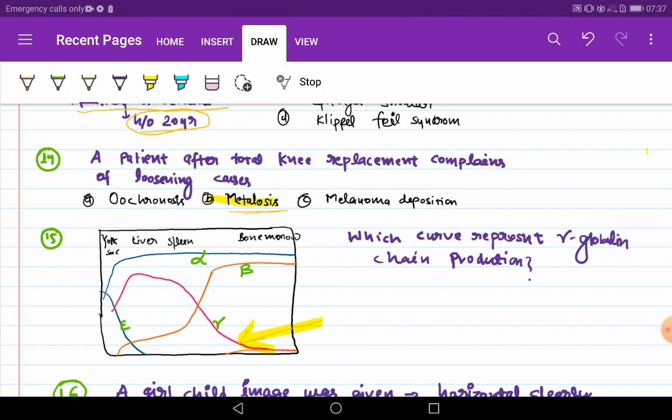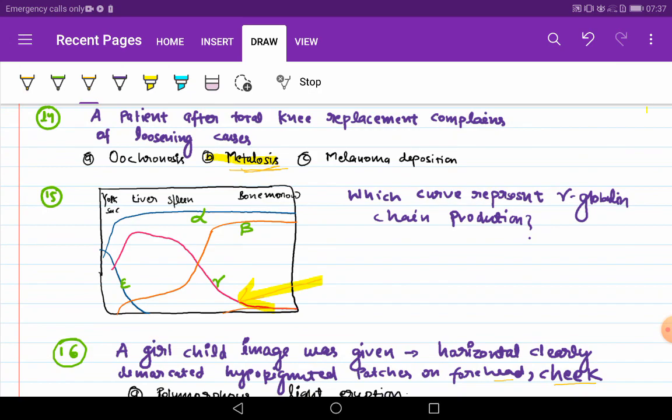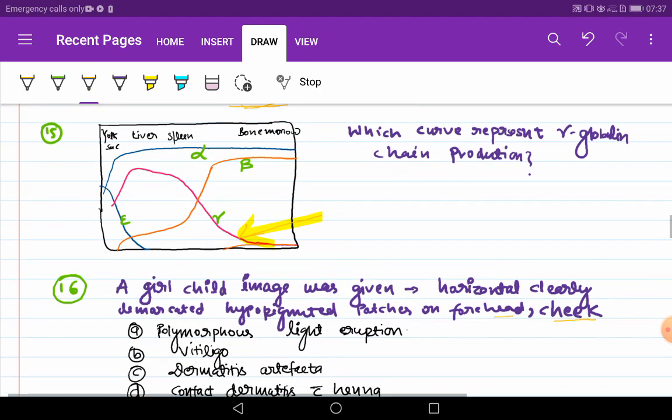A patient after total knee replacement complained of loosening. What may be the cause? Metallosis. A graph was given and some markings were given on these curves, and it asked for gamma globulin chain production. Then this curve will be the answer.